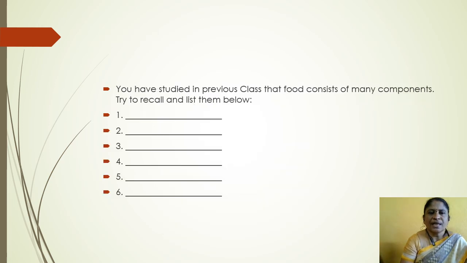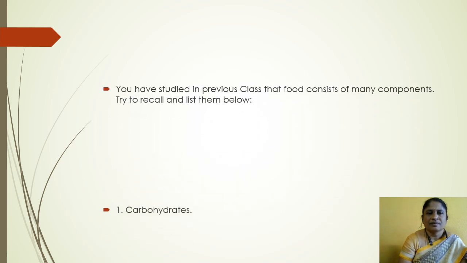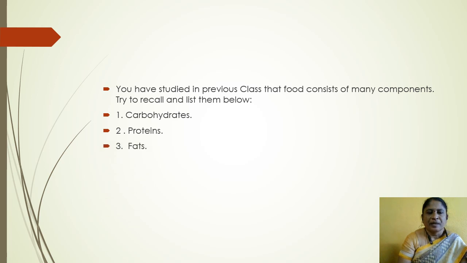You have studied in the previous class that food consists of many components. Try to recall, children. They are carbohydrates, proteins, fats, vitamins and minerals, roughages, and water. These are the main components in our food.